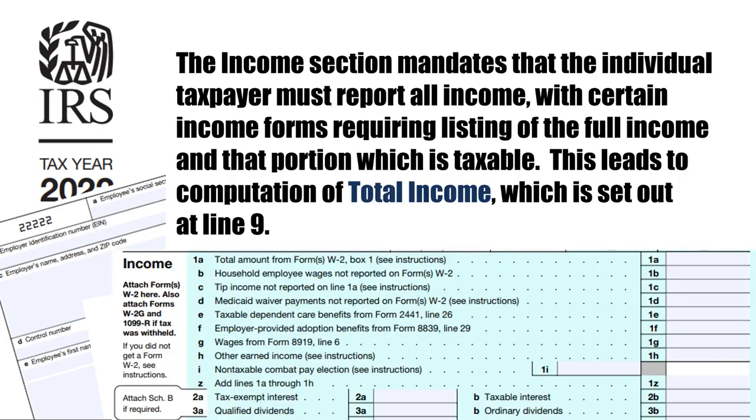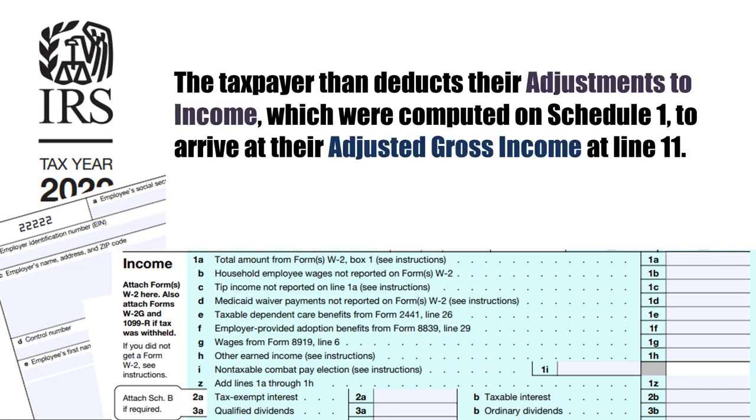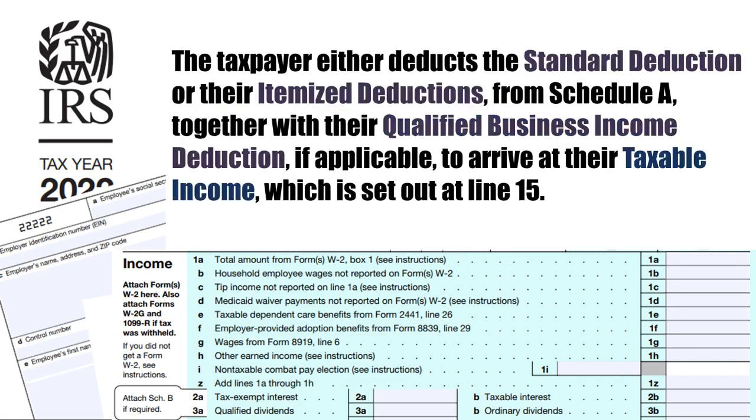The income section mandates that the individual taxpayer must report all income, with certain income forms requiring a listing of the full income in that portion which is taxable. This leads to the computation of total income, which is set out at line 9. The taxpayer then deducts their adjustments to income, which were computed on Schedule 1, to arrive at their adjusted gross income at line 11. The taxpayer either deducts a standard deduction or their itemized deductions from Schedule A, together with their qualified business income deduction, if applicable, to arrive at their taxable income, which is set out at line 15.